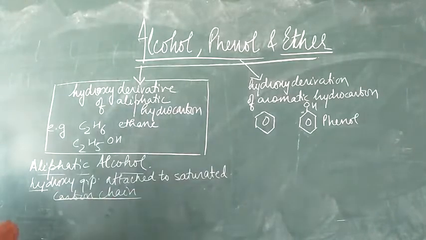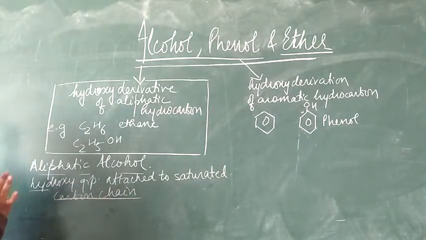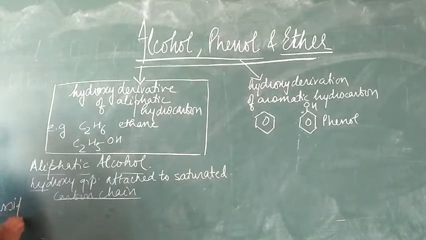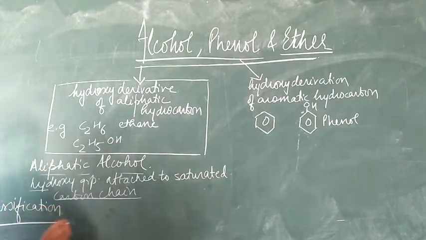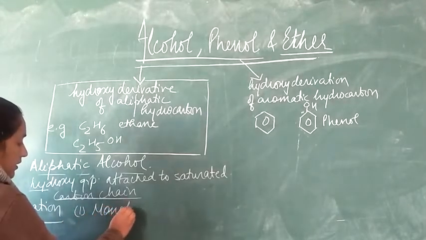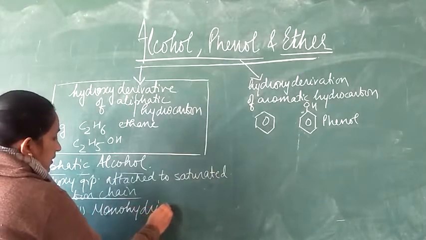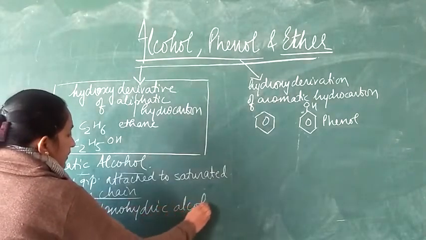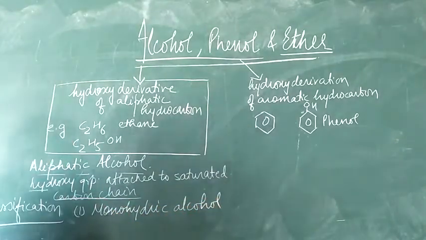Right? Here students, we will have the first classification. So first is monohydric alcohol. Now student, what is monohydric alcohol?